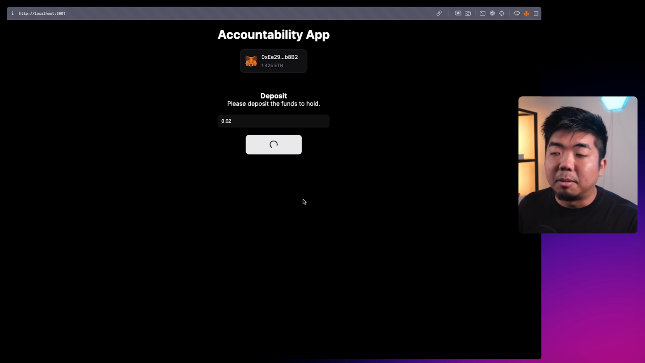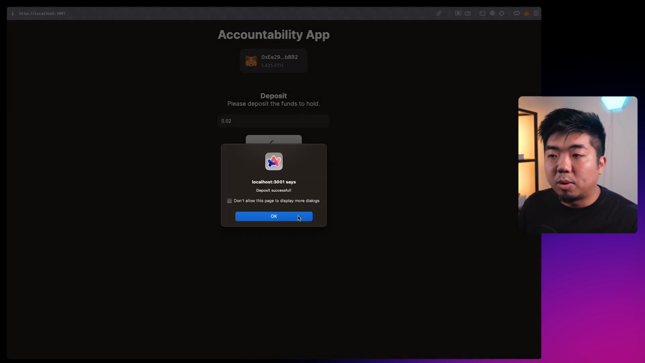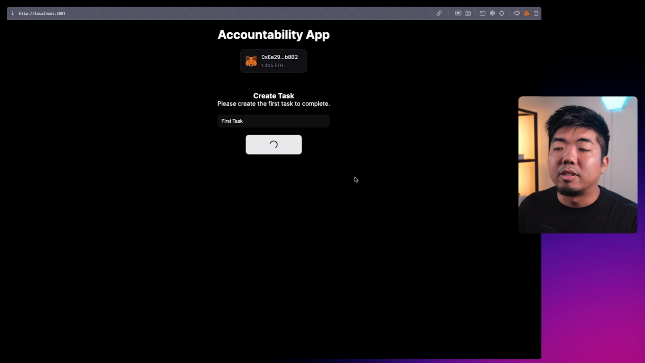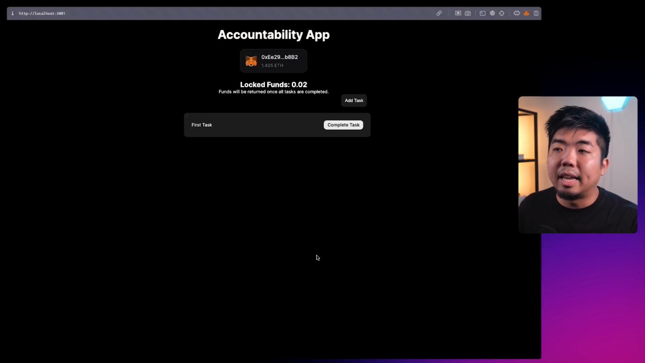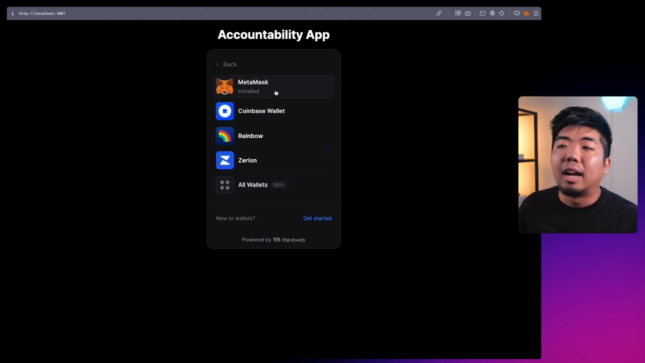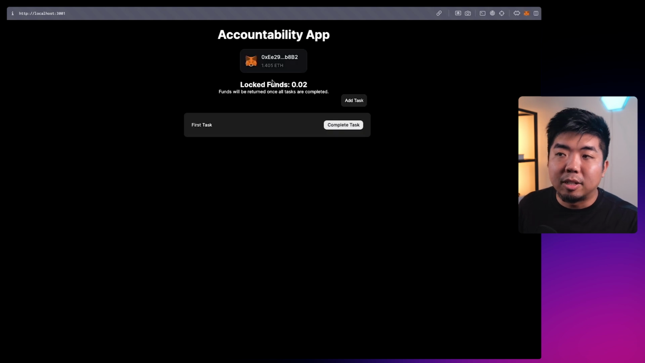Once that is deposited, it should prompt us to create our first task, which is right here. So we can just say first task. We can add that first task again. There you go, task was created, and that should bring us to our actual app here where we have our locked amount. We have the ability to add task, complete task. If I were to disconnect and sign out, we don't see our application here. I can connect back to my wallet, and it brings us back to the step that we are currently in, which is showing our full application here.